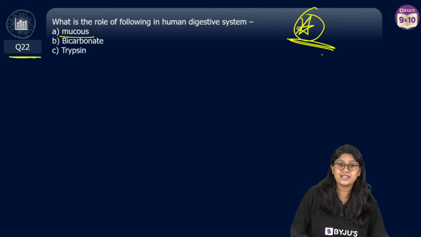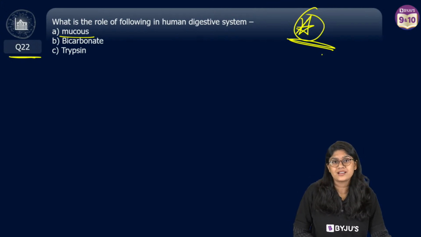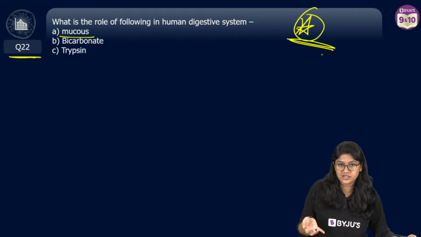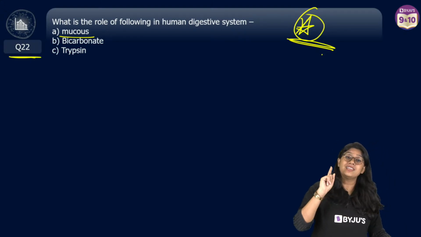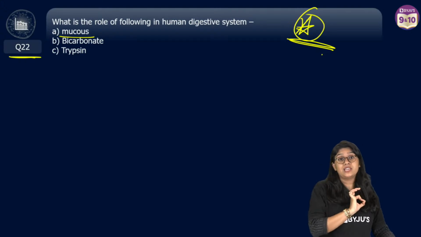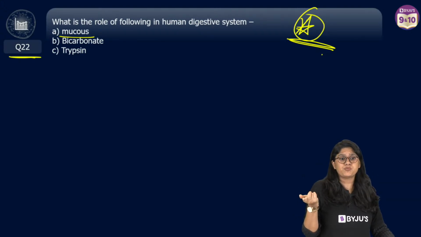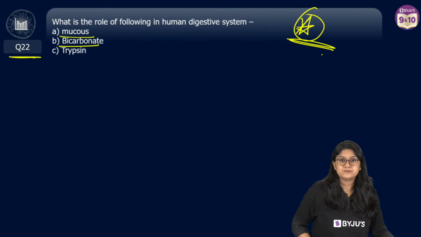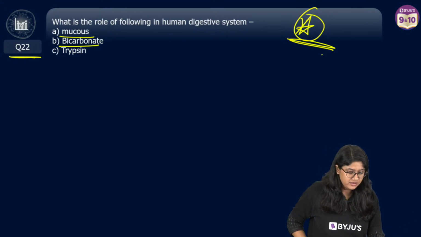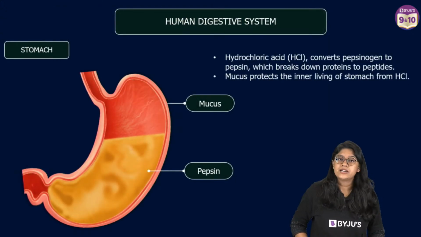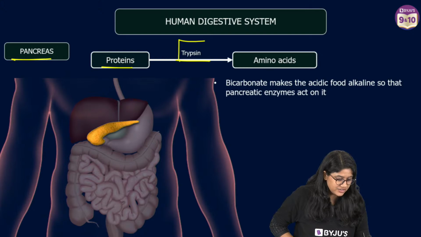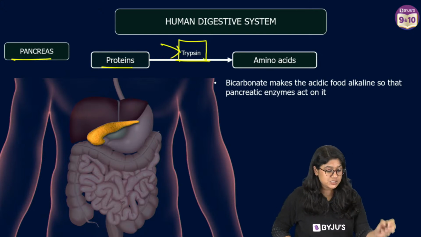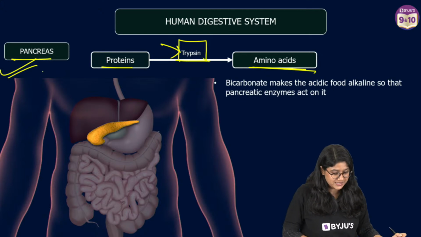Mucus, as we all know, right? It protects the stomach inner lining from the harmful effect of hydrochloric acid. Hydrochloric acid, we know that it's an acid there in our stomach. It actually is super important because it kills the germs and converts the inactive enzyme pepsinogen into the active enzyme pepsin, which helps in the digestion of protein. What are bicarbonates? It's a byproduct, right? And we have the trypsin. It actually helps in the digestion of proteins and it is released by pancreas. So in the pancreas, proteins are digested with the help of the trypsin, and broken down to amino acids.